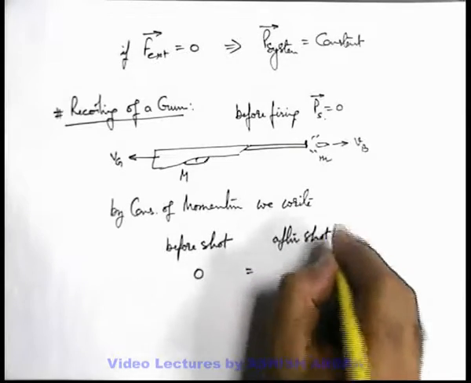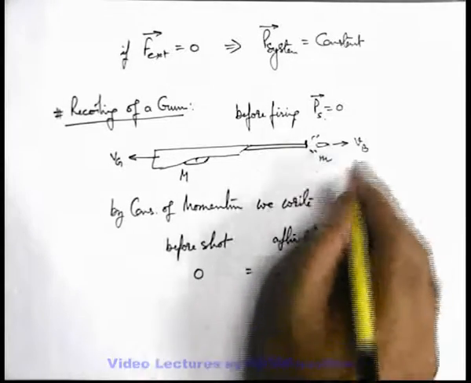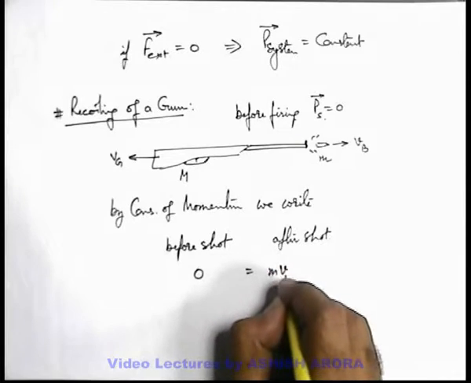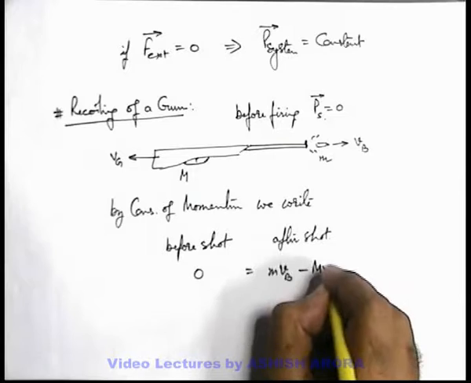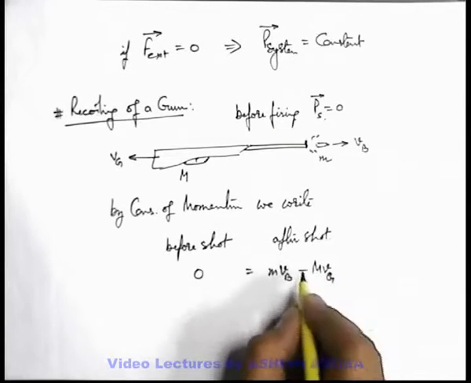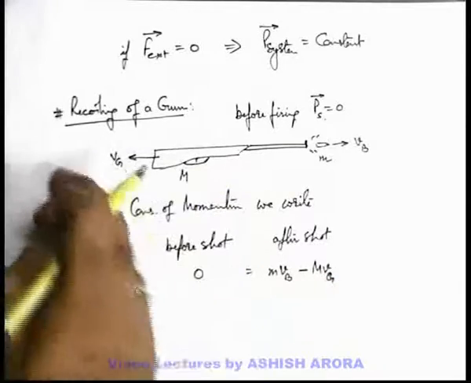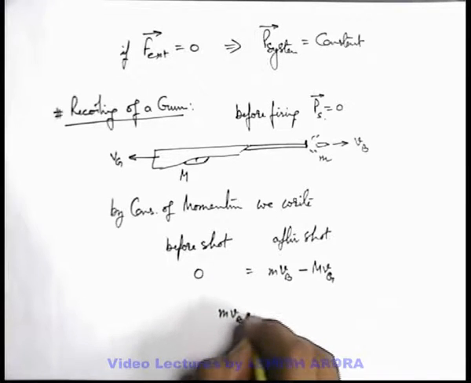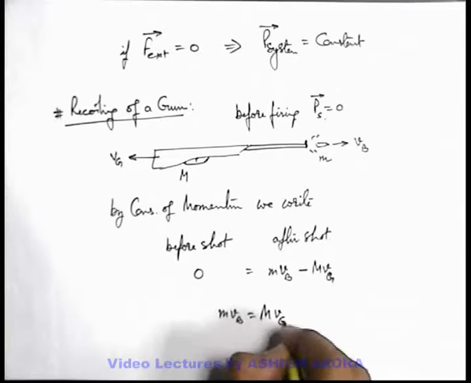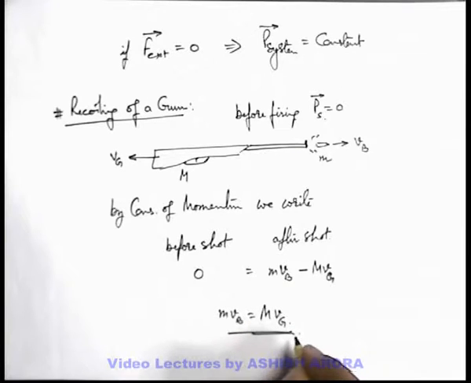So after shot, the bullet will have a momentum small m into velocity of bullet, and the gun has negative of capital M into velocity of gun, taken negative due to its opposite direction, which gives us m Vb is equal to M Vg. Now this relation is also the basis of many kinds of problems related to conservation of momentum.